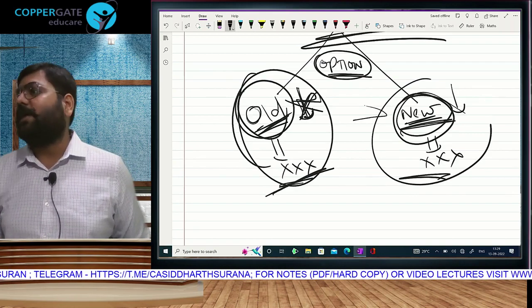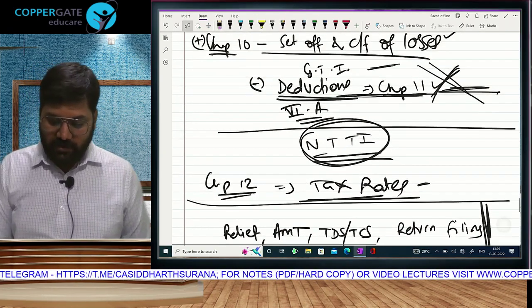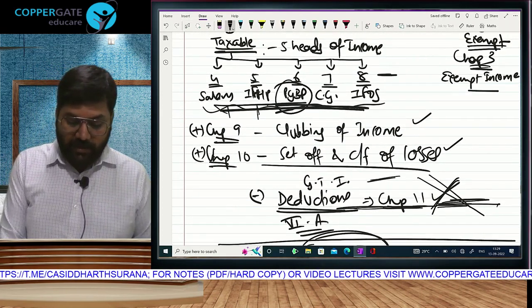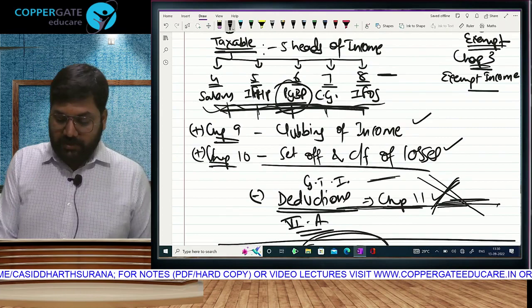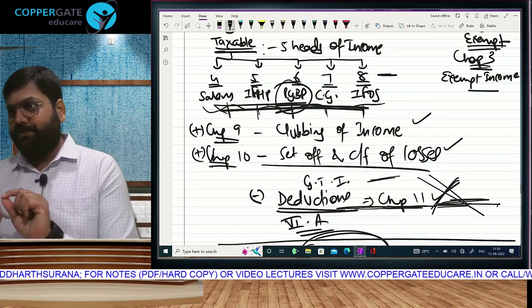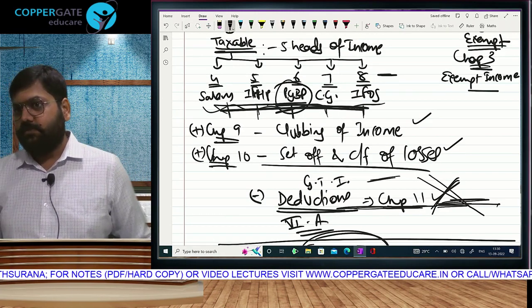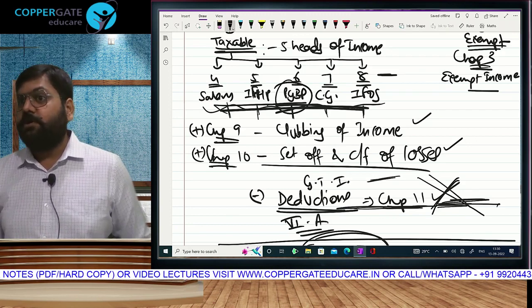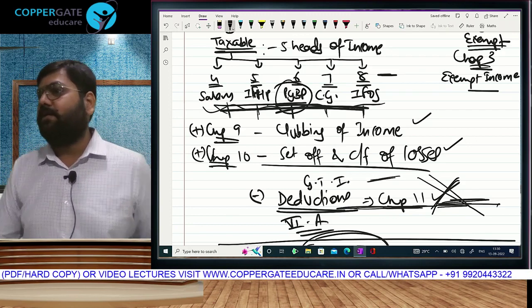Some are deductions in Chapter 6A, which is this chapter. Deductions. There are some deductions which you get when you calculate these individual incomes. In this income also you get deduction. To give you an example, if I am doing business, I do sales of 25 lakhs.